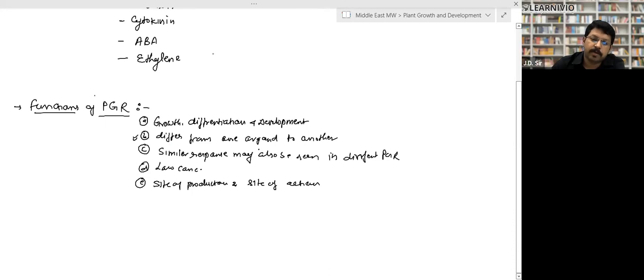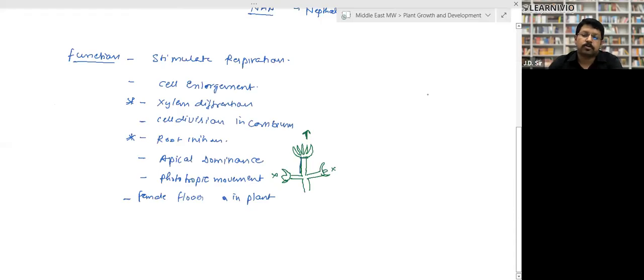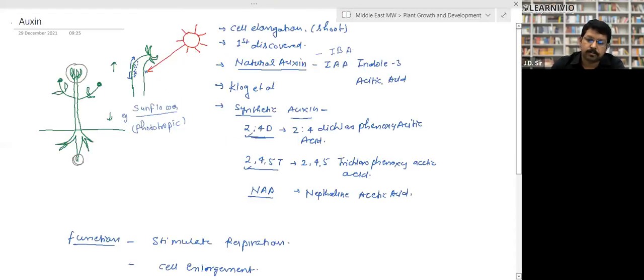Now we'll study one by one: auxin, gibberellin, cytokinin, and all that. So the first plant growth regulator is called auxin. Let me take one by one. The first and foremost thing which I told you is that they are responsible for phototropic movement. Phototropic movement we have discussed. It is the movement in the direction of light.